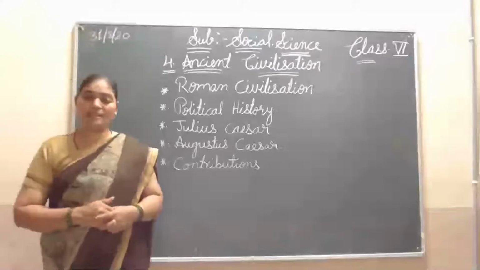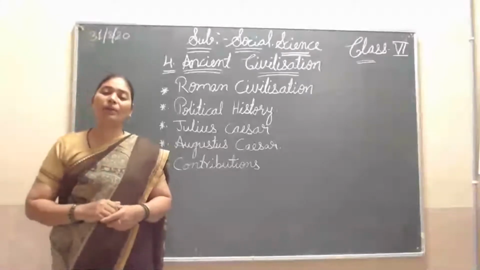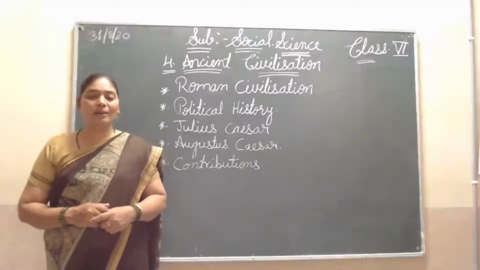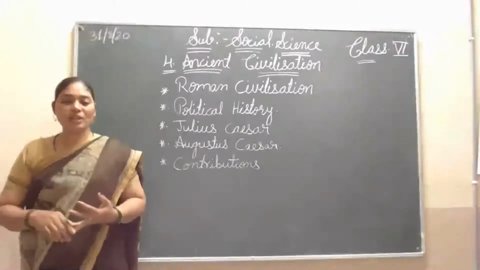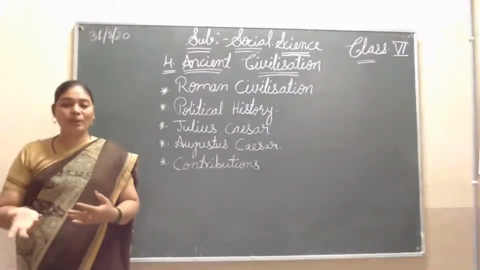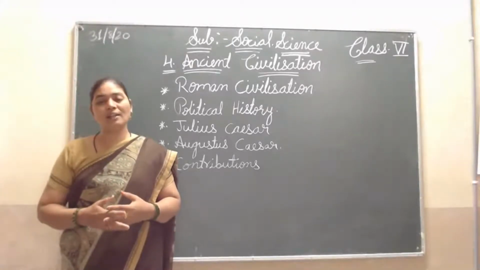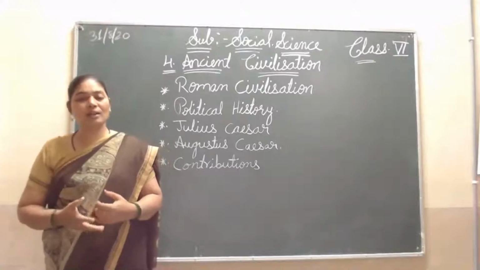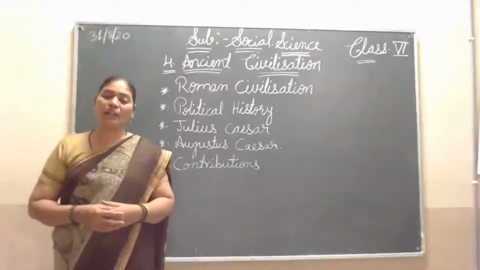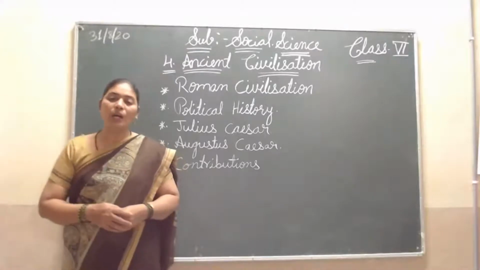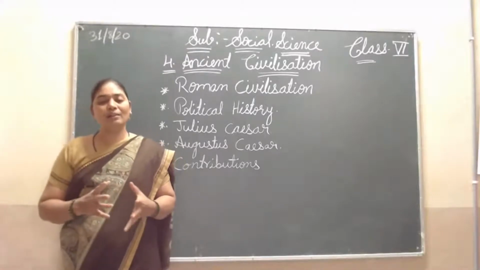But he did not rule only for the sake of ruling; he ruled very well. He looked after his subjects very nicely and developed the economy, culture and other areas. He achieved much progress in art, literature, agriculture and culture. Totally, he maintained everything very well, so his period is called the golden age of the Roman Empire.